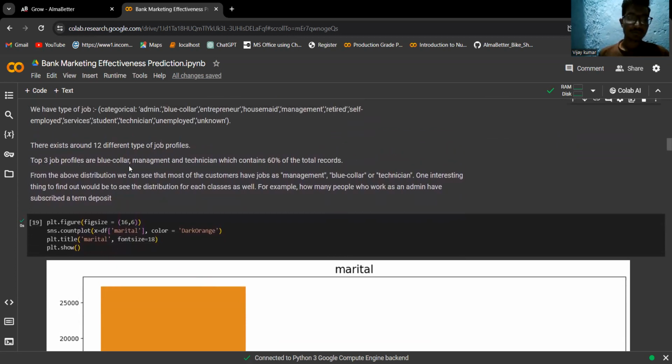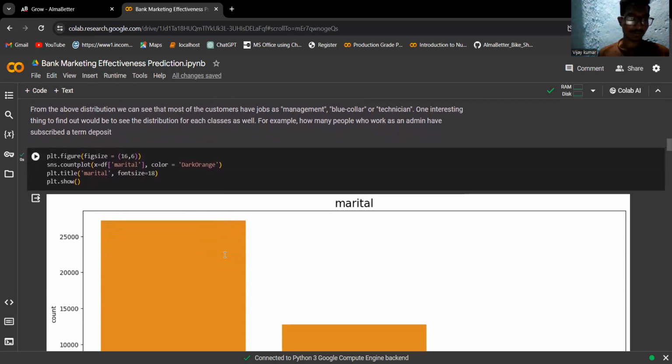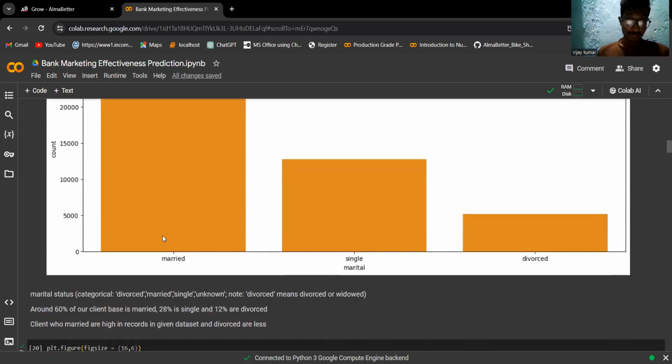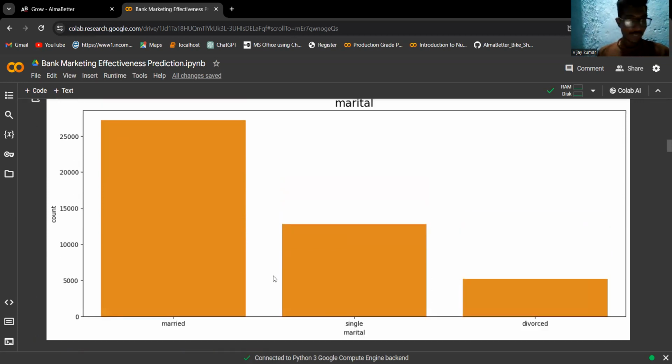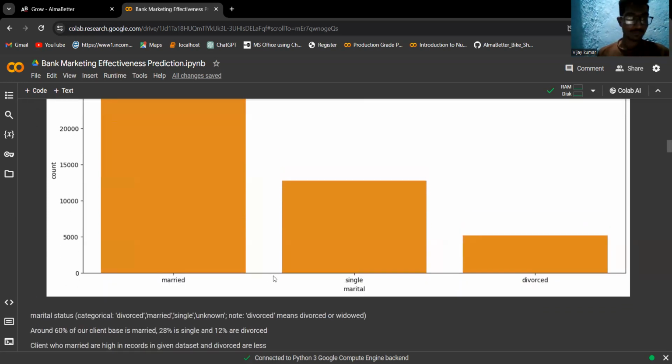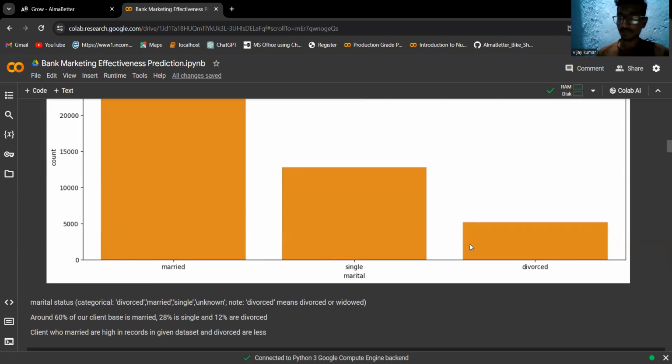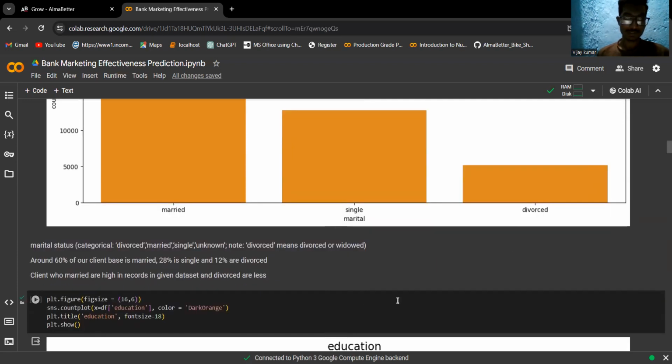The top three job profiles are blue collar, management, and technician, which contain 60% of the total records. Now we'll explore marital. Most of our clients are married. Very few people are single. Very few people are divorced.